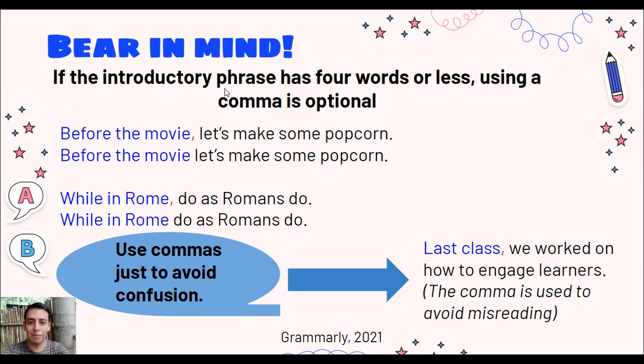And as we stated before, commas would be better suited to clarify ideas. So we can say, for example, last class, comma, we worked on how to engage learners. The comma is introduced there in order to help the reader understand the idea better.